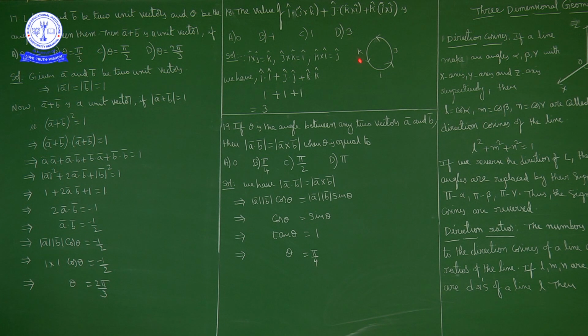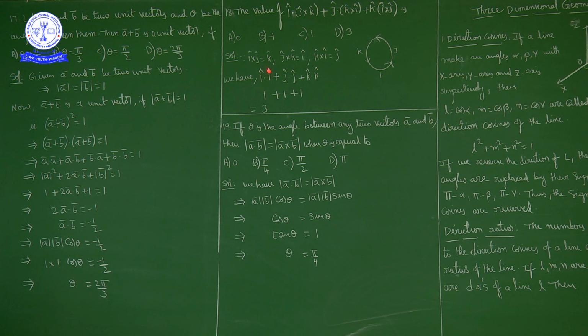I cross J is K, J cross K is I, K cross I is J. Okay. What do we have? I cross J is what? K. J cross K is what? I. K cross I is what? J. Okay. So I dot J cross K. J cross K is what? I. So I dot I plus J dot K cross I. K cross I is what? J. So J dot J plus K dot I cross J. I cross J is what? K. So K dot K.